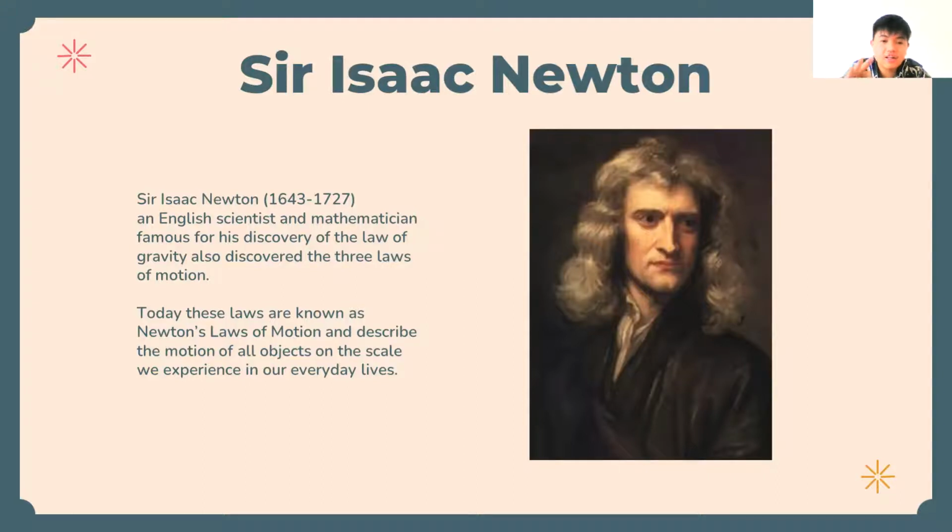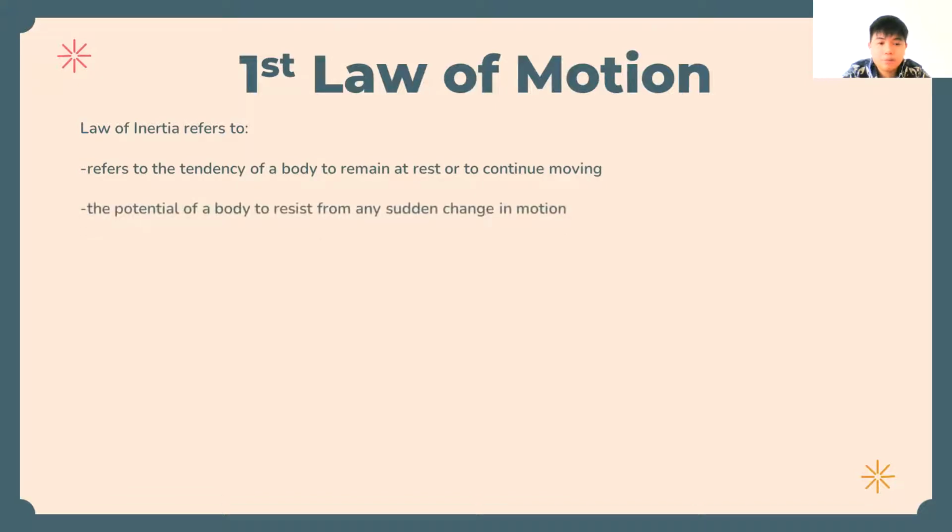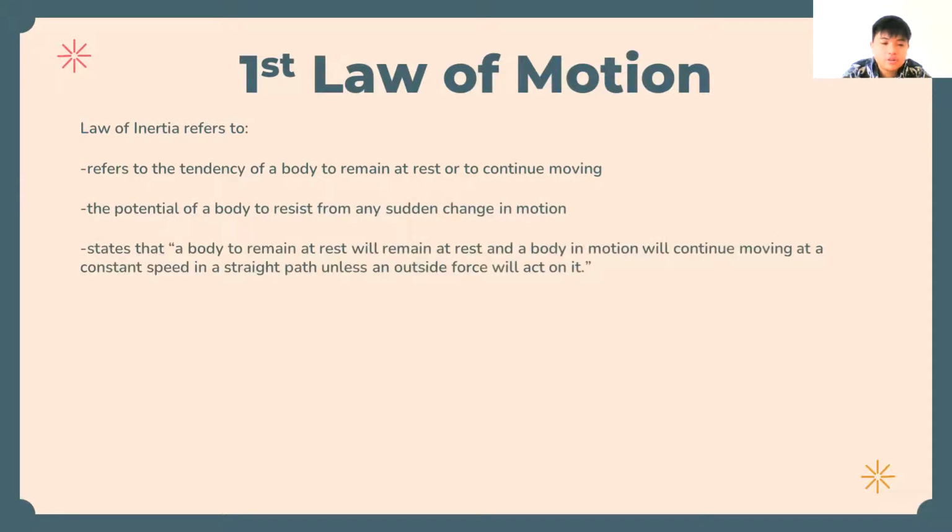So there are actually three laws that we will study here. The first one is the first law of motion, or we can also say the law of inertia. The law of inertia refers to the tendency of a body to remain at rest or to continue moving, to resist any sudden change in motion. The first law of motion states that a body at rest will remain at rest and a body in motion will continue moving at a constant speed in a straight path unless an outside force acts on it.